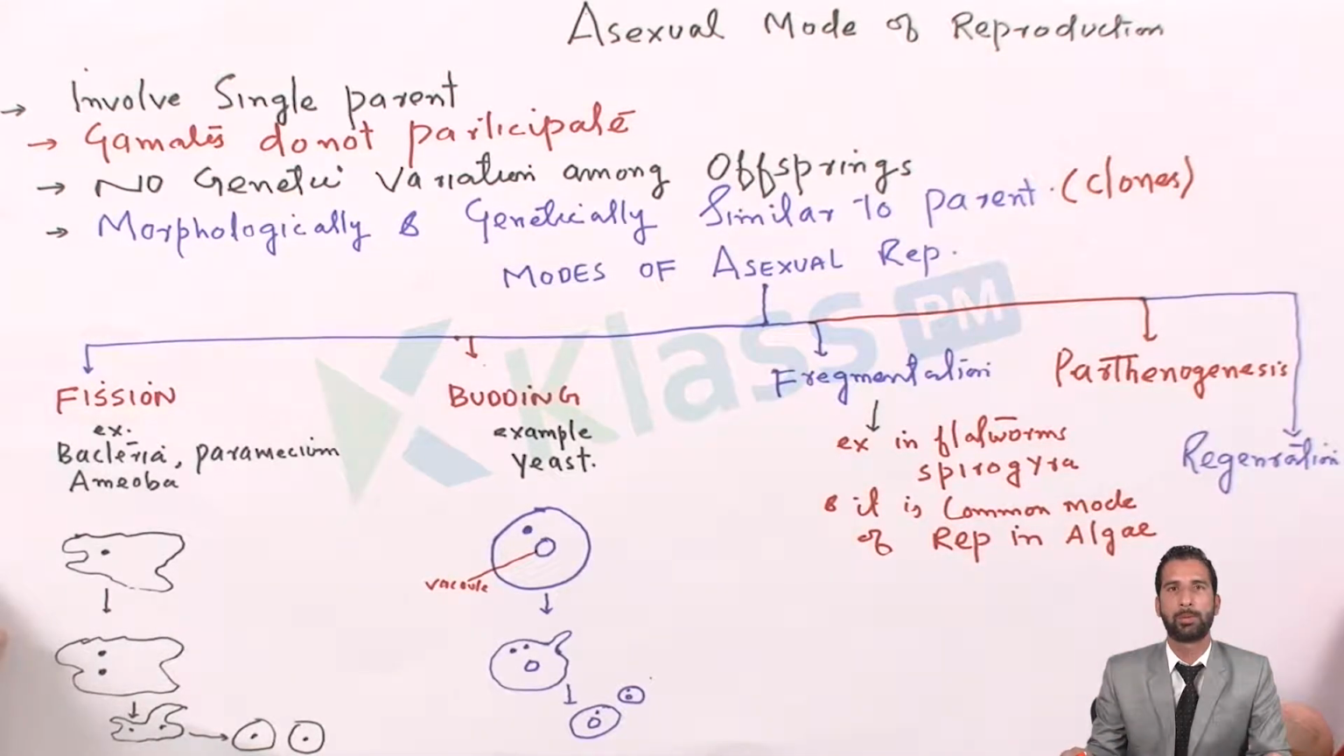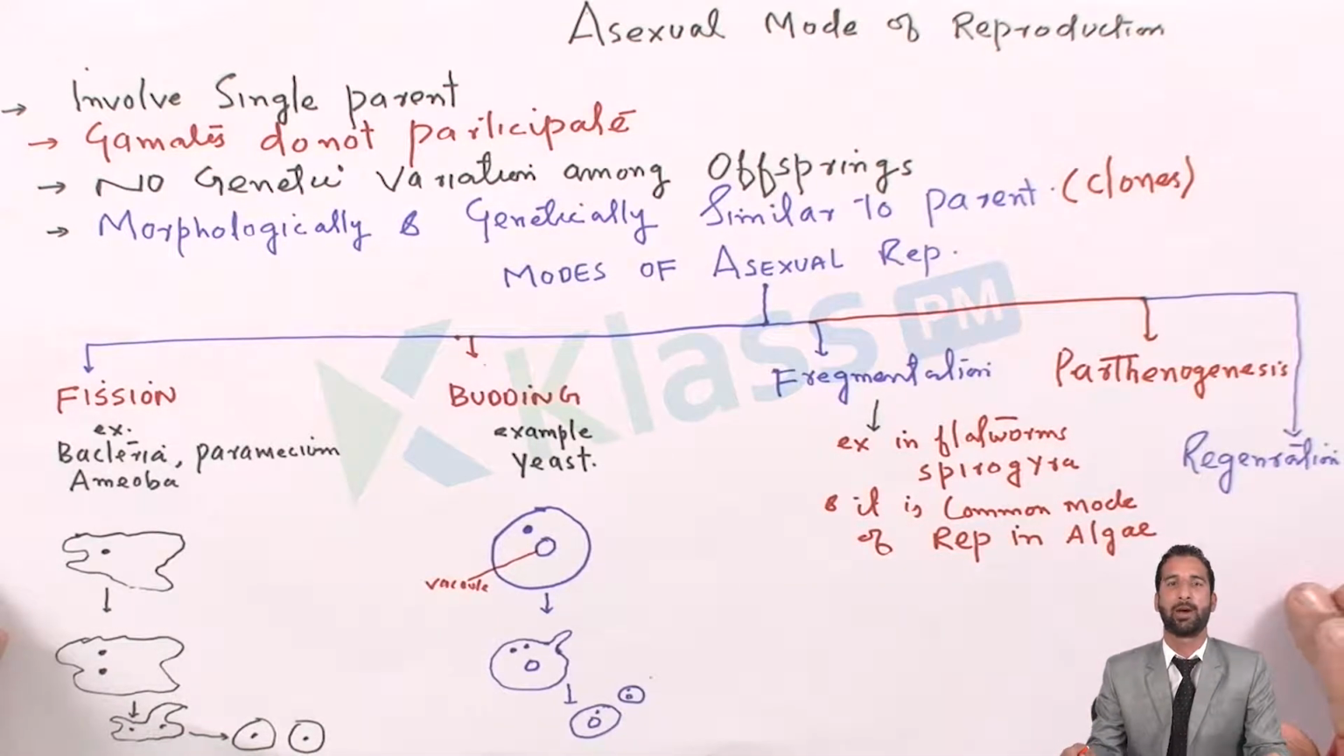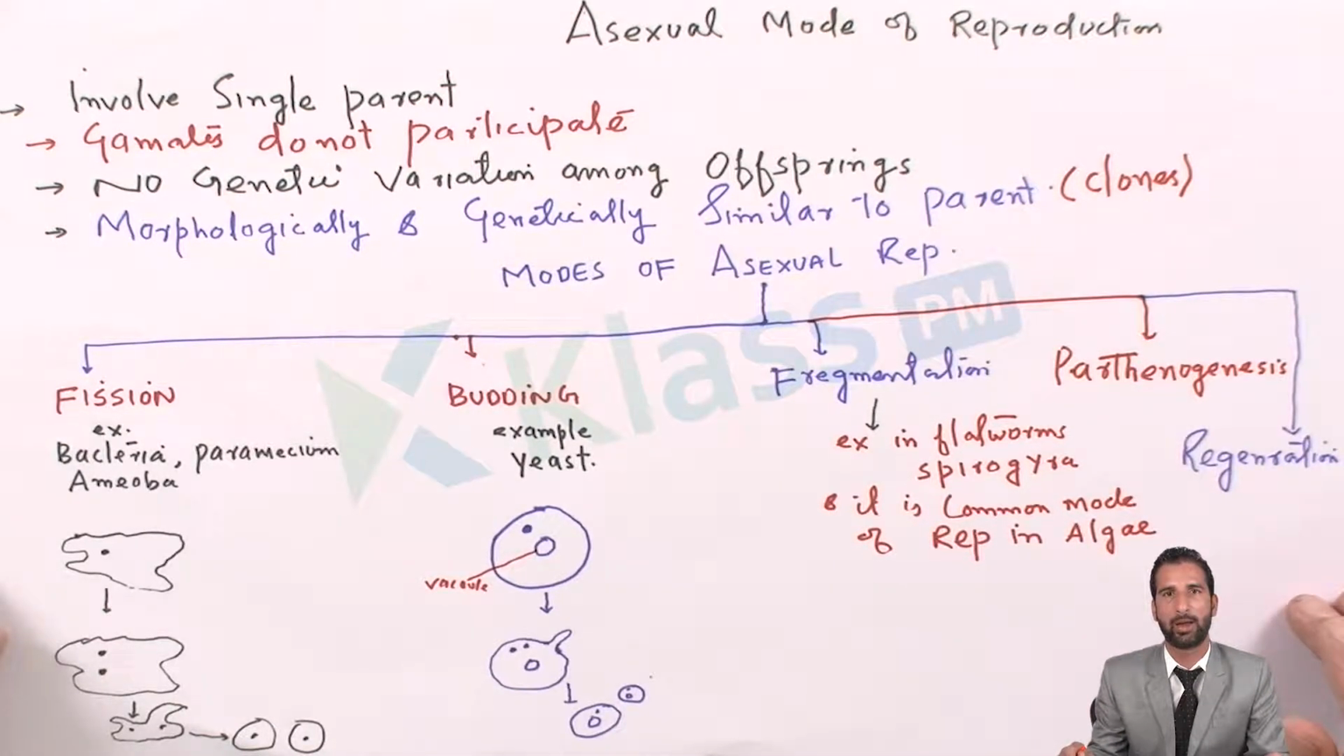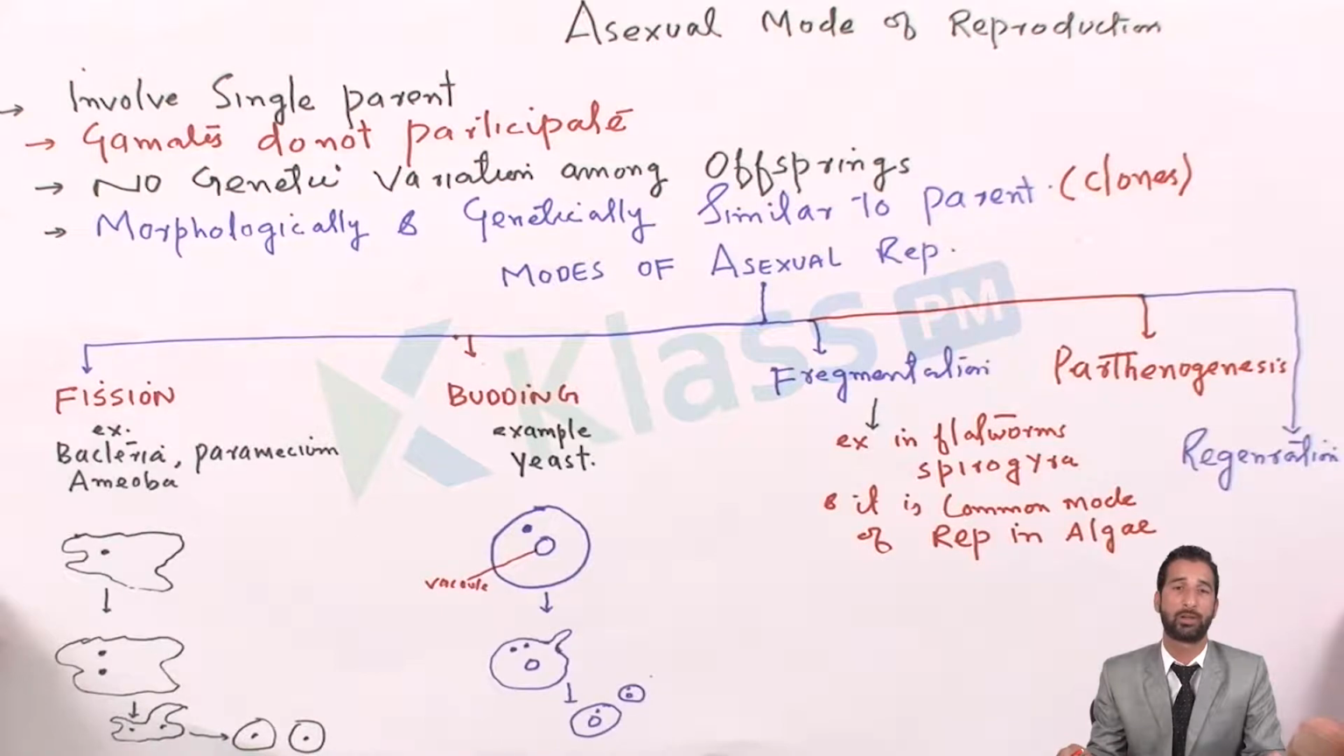So, asexual mode of reproduction involves only a single parent, unlike in sexual reproduction, where two parents are mostly involved. It means that there is no formation of gametes. Gametes do not participate at all in asexual reproduction. However, gametes may form, but they do not participate in the process of this reproduction.